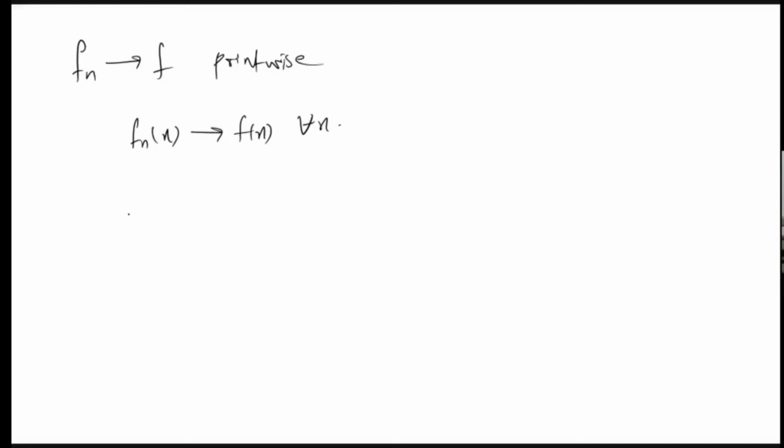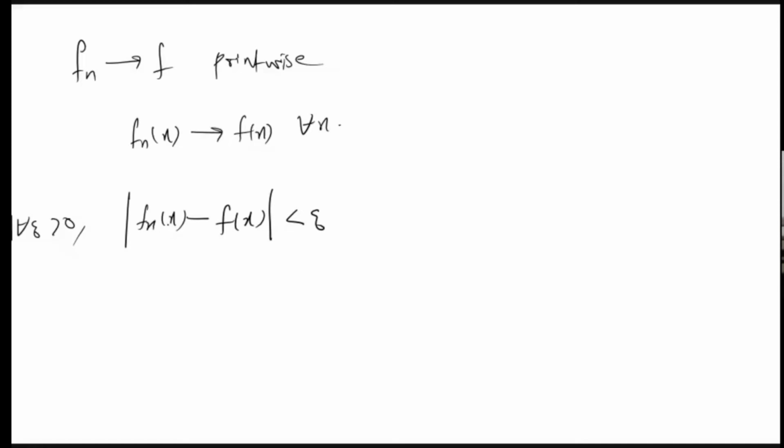What is the definition? For any epsilon greater than 0, Fn of x minus F of x should be less than epsilon whenever n is greater than some quantity. So we are taking each point x.